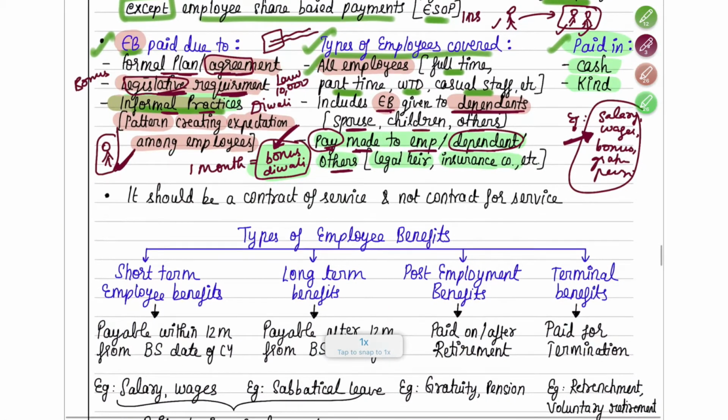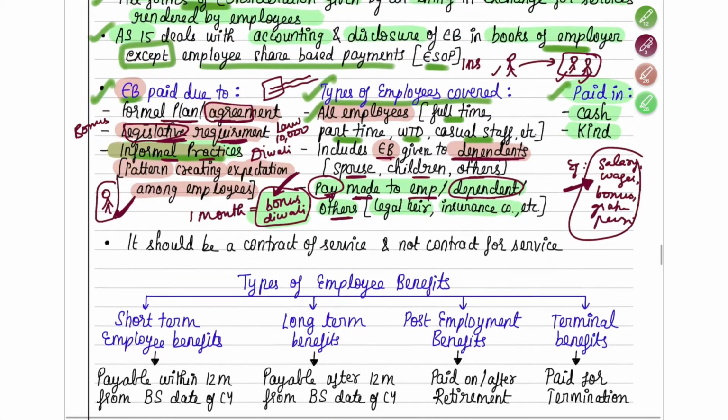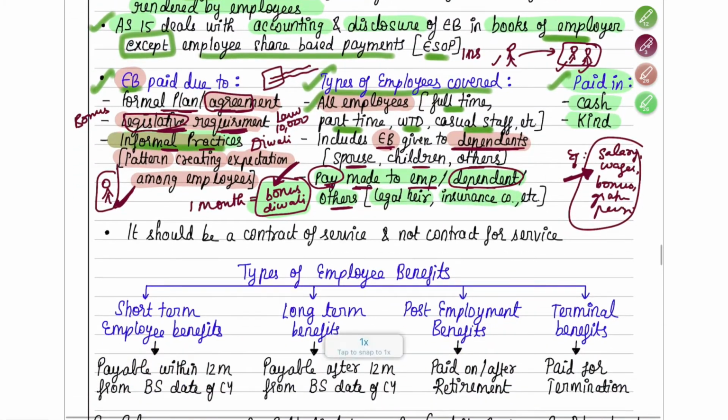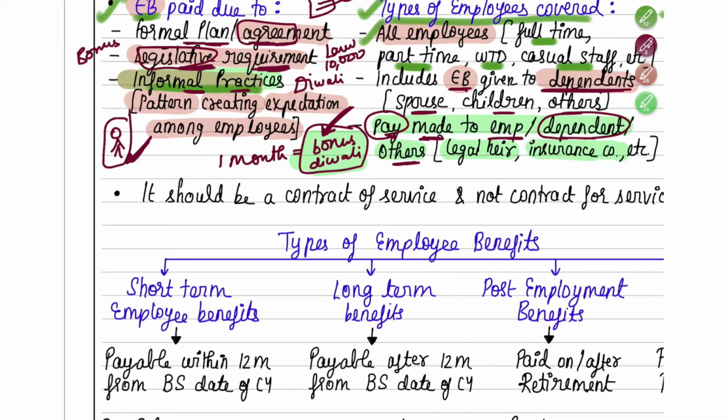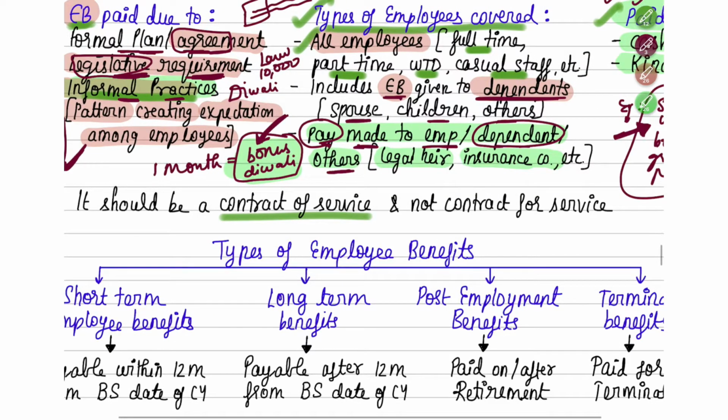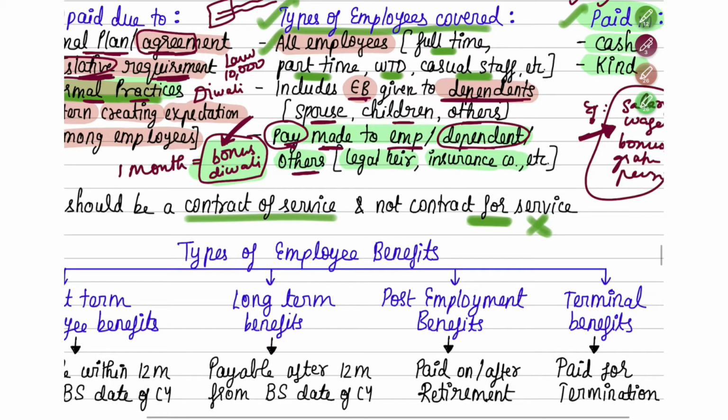Here finally they are saying, related to employee benefits, this is a very important point. It should be a contract of service and it should not be a contract for service. Contract for service means, for example, that you're getting a particular service from a professional. There will be no employer-employee relationship between them.